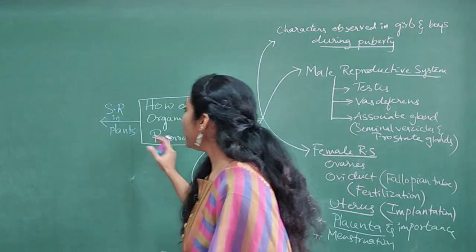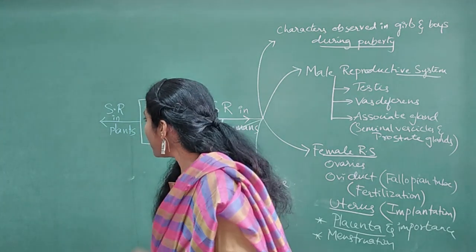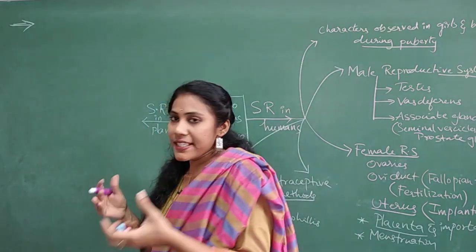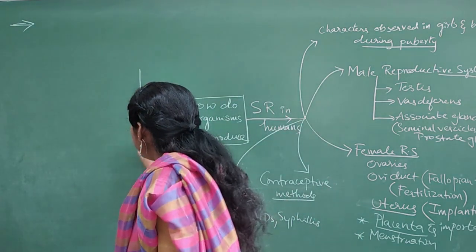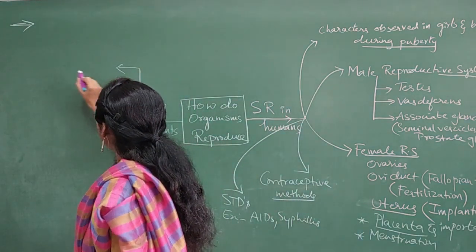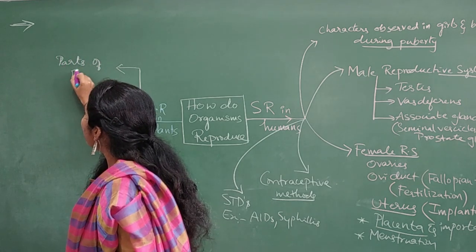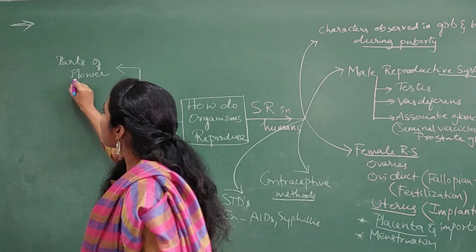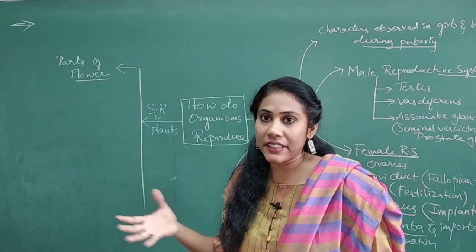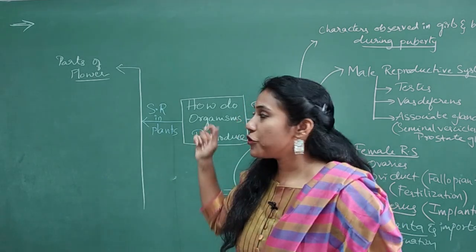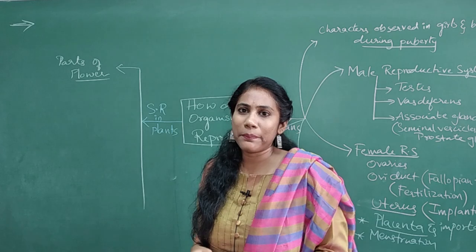Okay, so now we will go for sexual reproduction in plants. Say, which is the reproductive organ in case of plants? That is flower, right? So here you will study about various parts of flower. And they will ask a longitudinal section of flower as a diagram, right? They'll ask you to draw a longitudinal section of flower. You have to be careful, all parts you have to name.